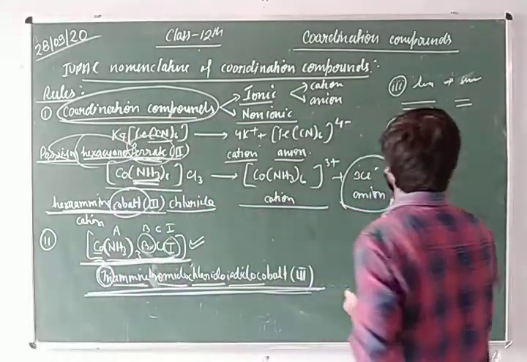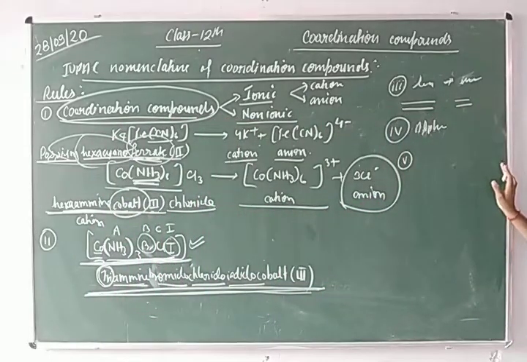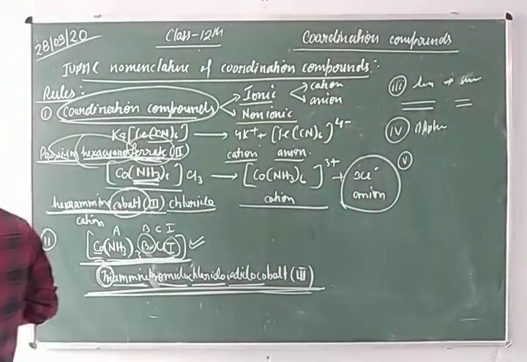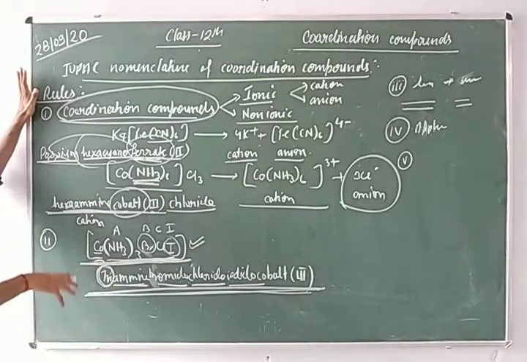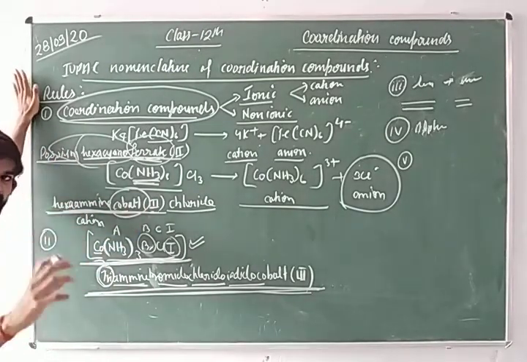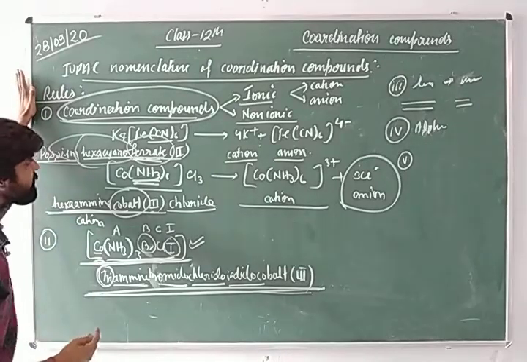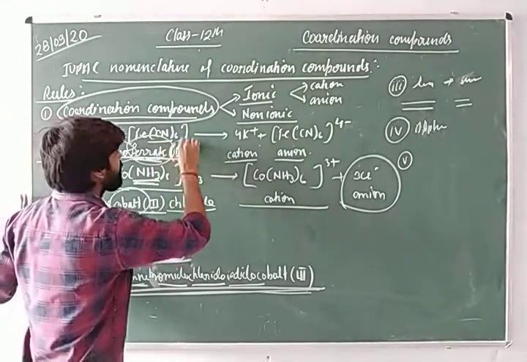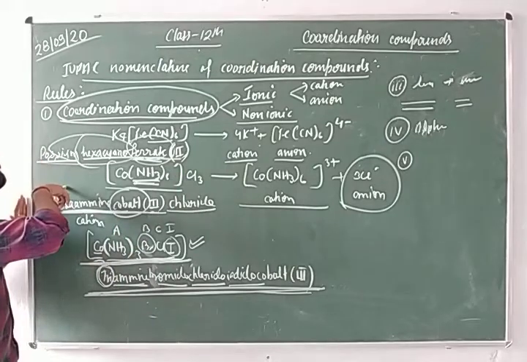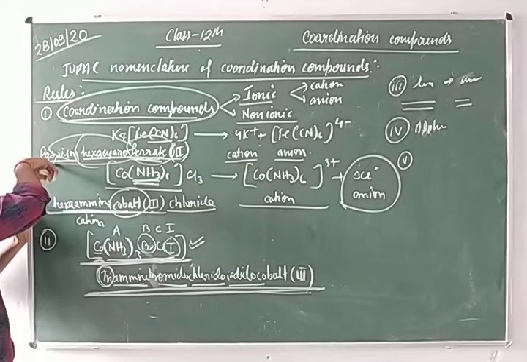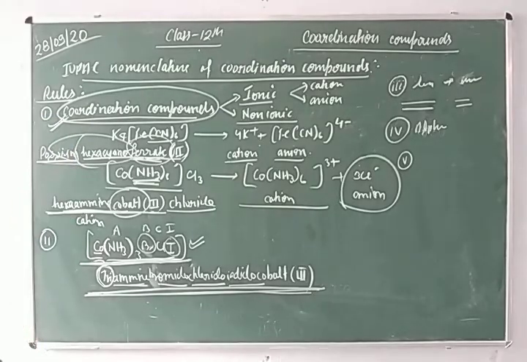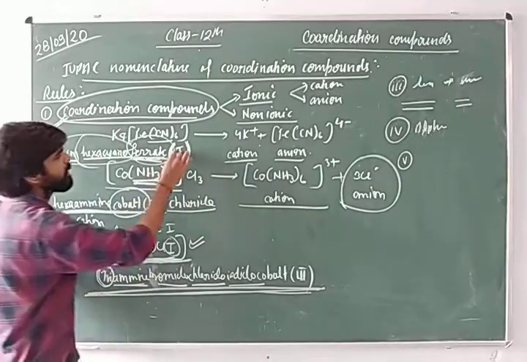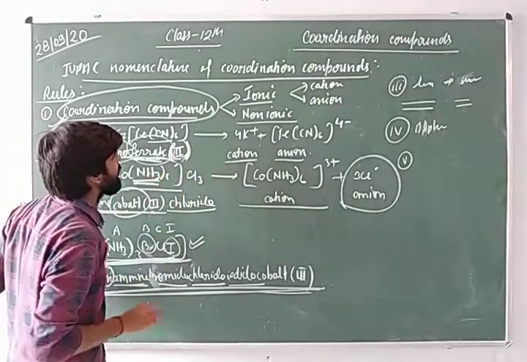According to the fifth rule, the oxidation number of the metal ion, which it possesses in its coordination compound, is written in Roman numeral. You can see here, when I wrote the name of the coordination compound, then I wrote the oxidation number of the central metal ion in Roman numeral.